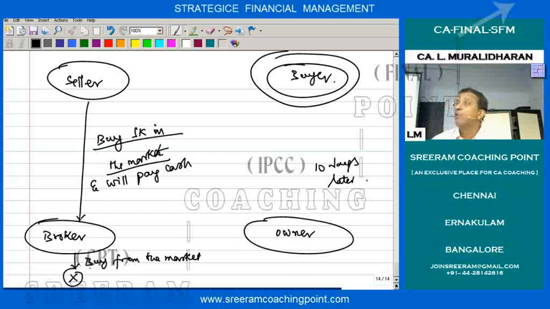And the brokerage charges may not be the same as in any other case. These brokerage charges will be a little higher because he is taking the risk. Are you understanding?